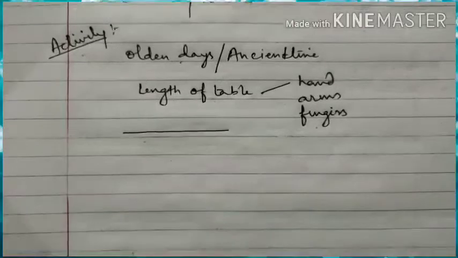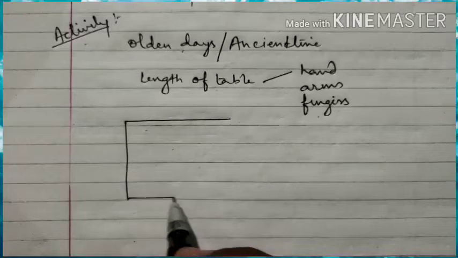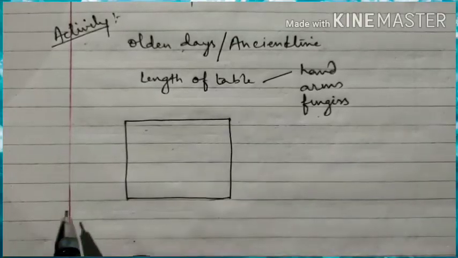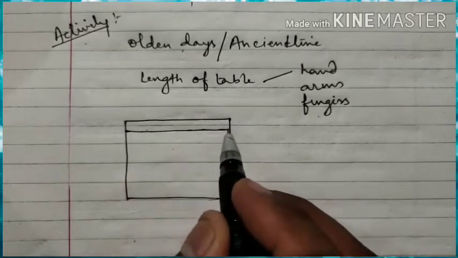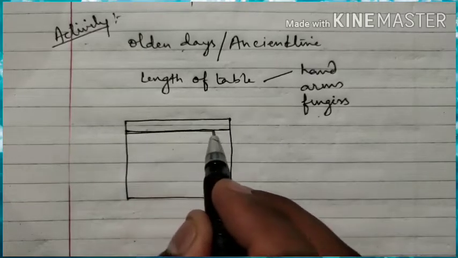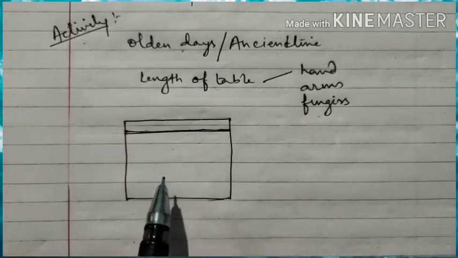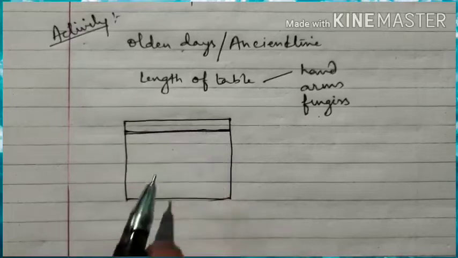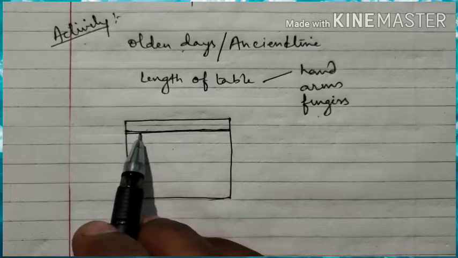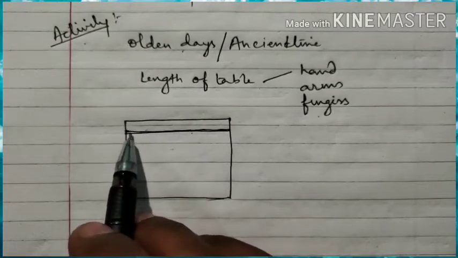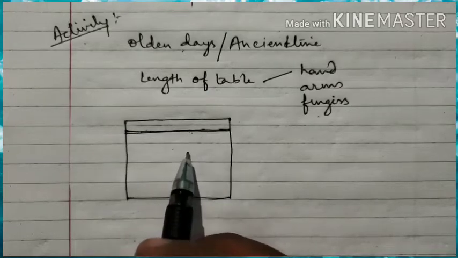Let us make it more clear by an example. Suppose this is a window, and for this window we need one curtain. For the curtain we have to go to the market, and there is no way of measuring the length of this window. How can we measure? We can measure it by hand and go to the shop, and at that shop we can measure the cloth by our hand for perfection.